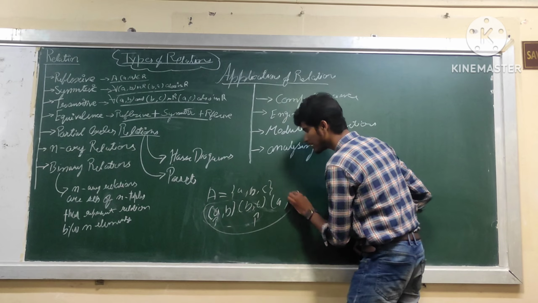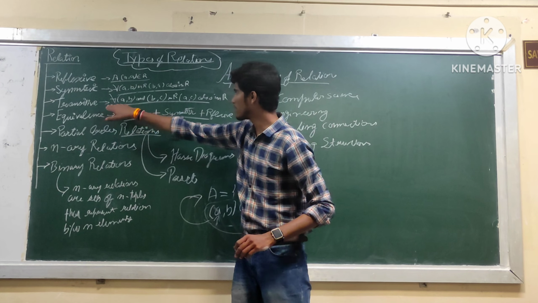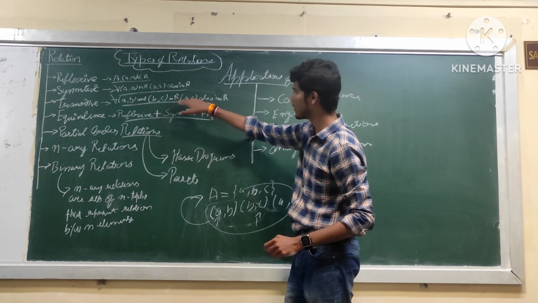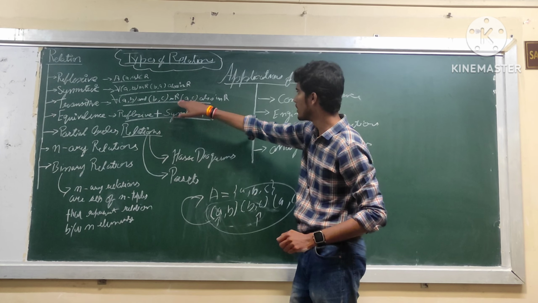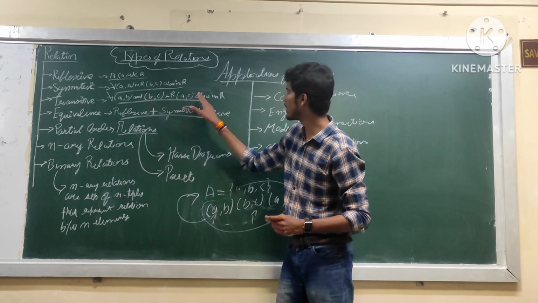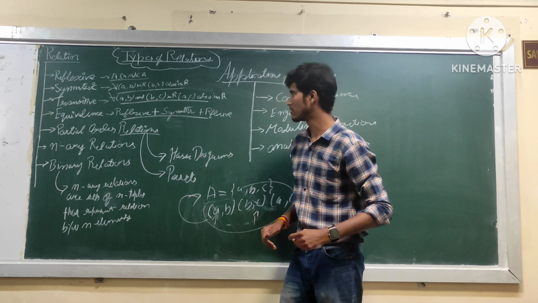And all these elements are part of set A. As it is written here, for all (A, B) and (B, C) in relation R, (A, C) also exists in R. Means A and B are related, B and C are related, and also A and C are related, then the relation which is formed will be known as transitive relation.